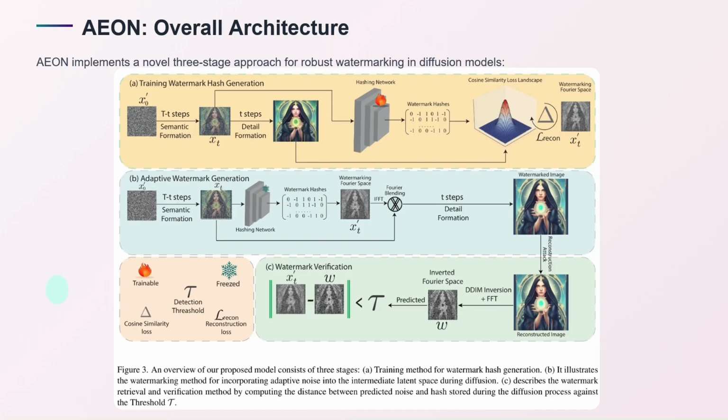In step 2, we have adaptive watermark generation, where we use the same hash network that we trained in step 1. This hash network takes in HT and generates a watermark hash, and that watermark hash is then blended into the intermediate noise through Fourier transformation and then an IFFT operation, and then we continue with the further generation of the image.